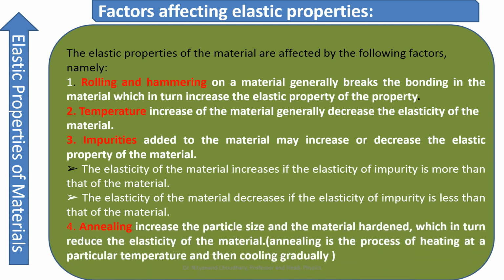And the last one is annealing. What is annealing? If you take any material, you gradually heat it to a particular temperature, of course less than the melting point, and slowly you cool the material. That is called annealing. What happens because of the annealing? Annealing increases the particle size and the material hardens, which in turn reduces the elasticity of the material. Right? So again, here I have explained in the bracket what annealing is, for your reference.